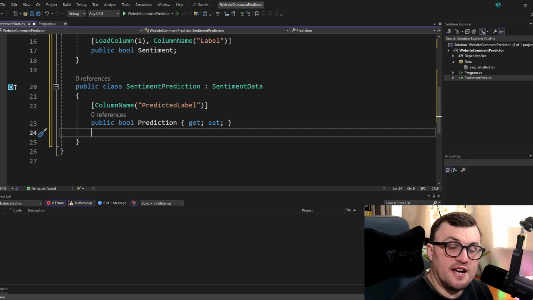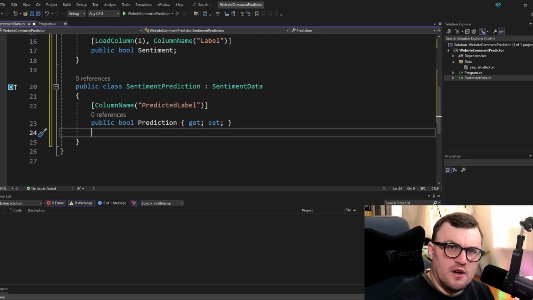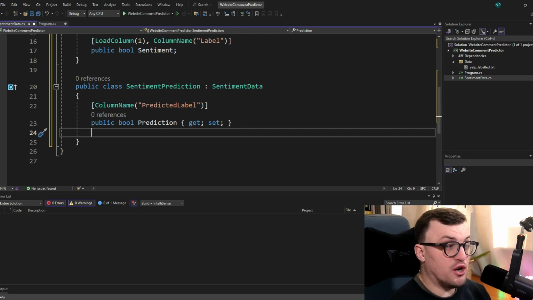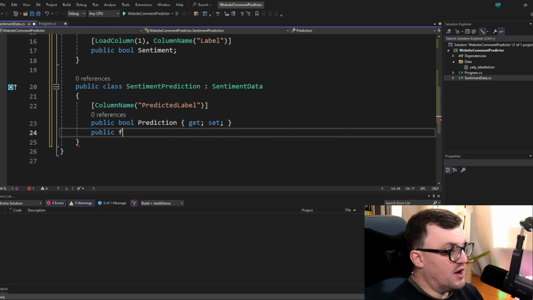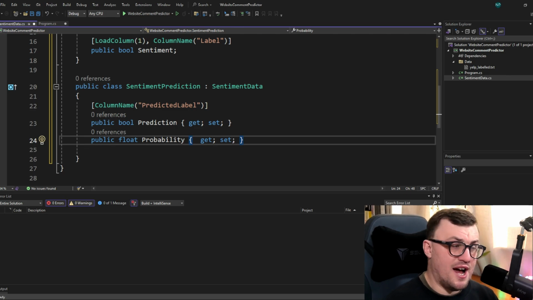There's some other information that I can also output, such as a kind of confidence level. So it gives you a result and says how confident it is in that result. We're going to call that probability. So that will be a floating point number. So I'll make a float and call it probability. I think that's everything we need for our use case. So now we should be all set to actually load the data from that data set.